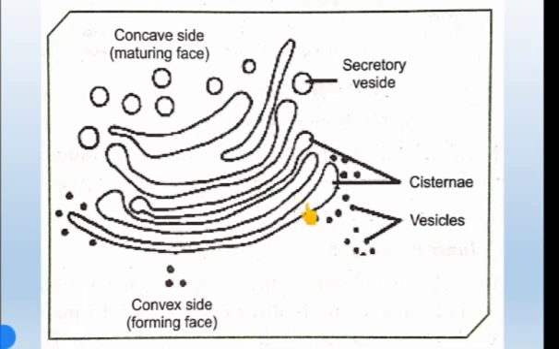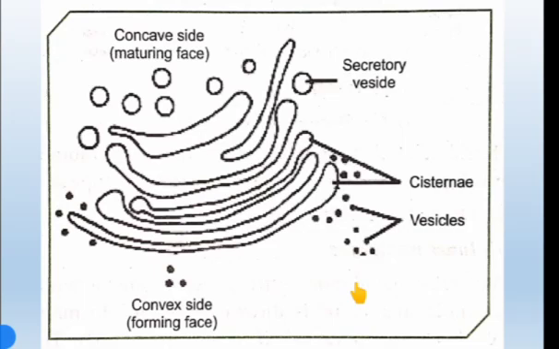There are 4 to 8 membrane sac-like structures held parallel to each other. The convex face is directed towards the cell membrane, whereas the concave face lies towards the nucleus. So this is the structure of the Golgi apparatus.